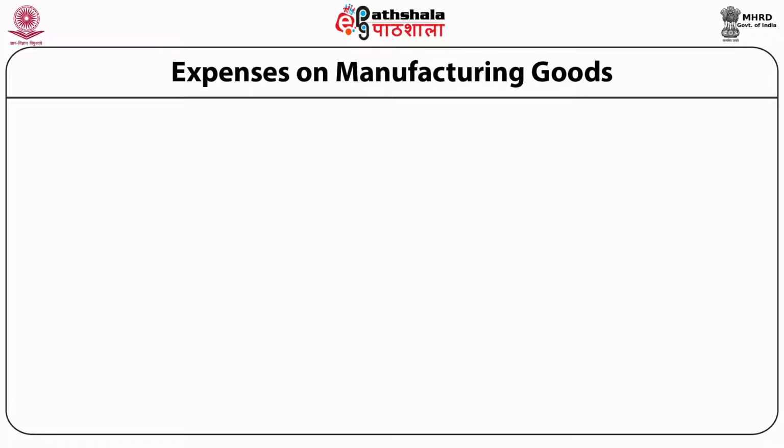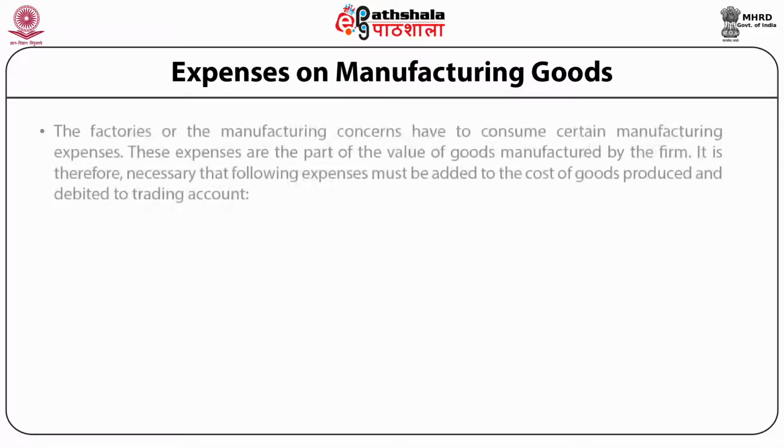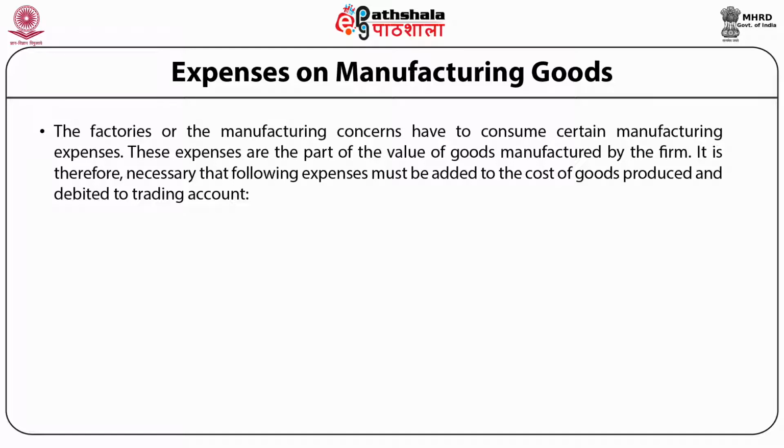Expenses on manufacturing goods include all expenses which are related with the manufacturing of goods. The factories of a manufacturing concern have to incur certain manufacturing expenses. These expenses are part of the value of goods manufactured by the firm.